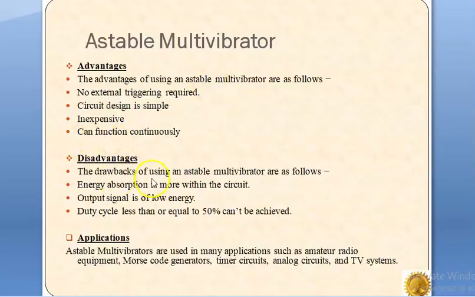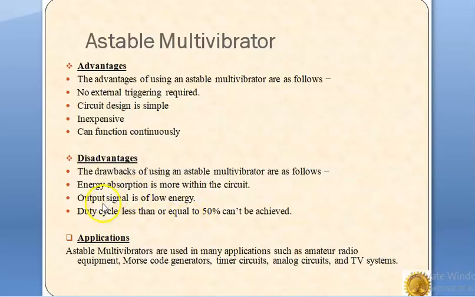What are the disadvantages? The drawback of using the astable multivibrator is that energy absorption within the circuit is high. Also, the output signal is of low energy, and the duty cycle is less than or equal to 50%. You cannot get greater than these values.